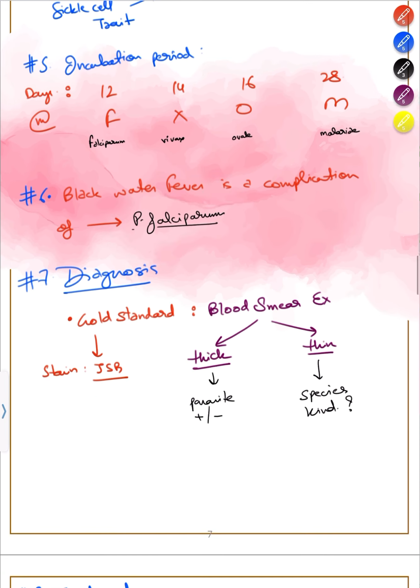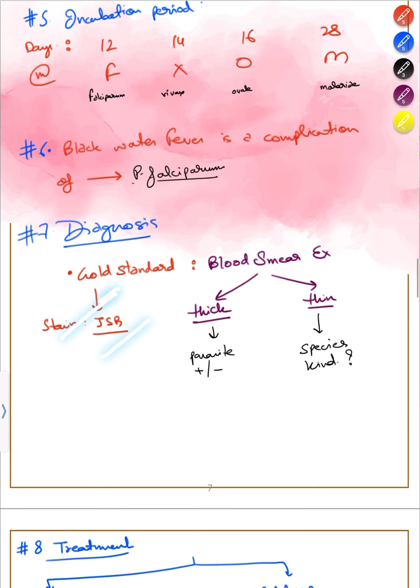Diagnosis में gold standard will be blood smear examination. Blood smear examination can be of both types, thick and thin. We do both. Thick is done to see the parasite present or not, and thin is done to see which kind of parasite, like what is the species. The stain used is JSB stain.